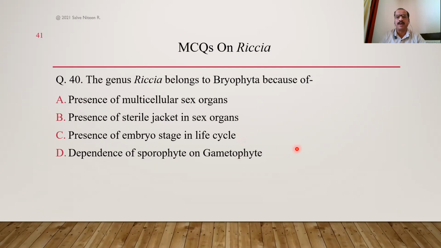Dependence of sporophyte on gametophyte. Here, in case of Bryophyta, gametophyte is the long-lived, independent, autotrophic phase in the life cycle, and the sporophyte is completely dependent on gametophyte. So here option is D. Correct option is D. That is in case of Riccia.